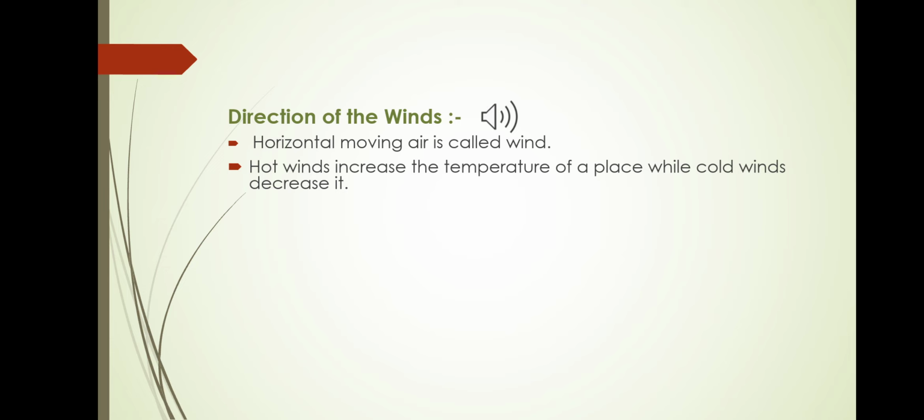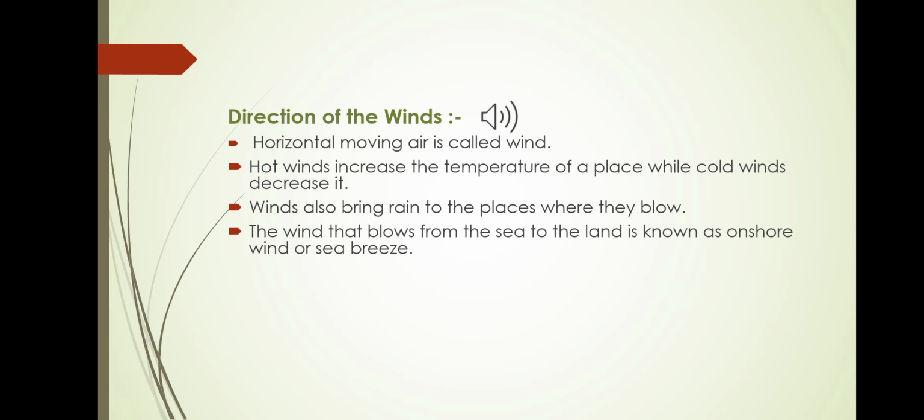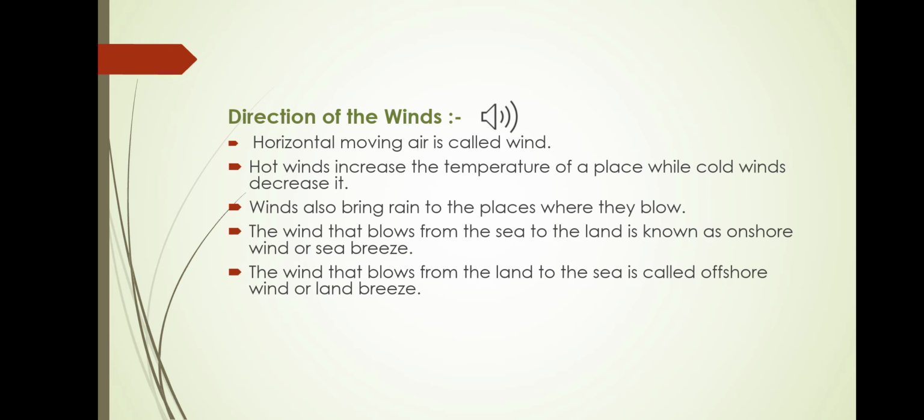Direction of the wind. Horizontally moving air is called wind. Hot wind increases the temperature of a place, while cold wind decreases it. Wind also brings rain to the places where it blows. The wind that blows from the sea to the land is known as sea breeze, or onshore wind, and it carries moisture and makes the climate in coastal areas humid.